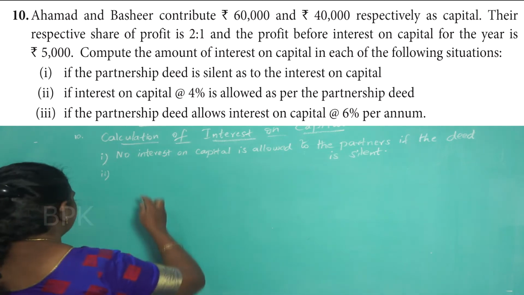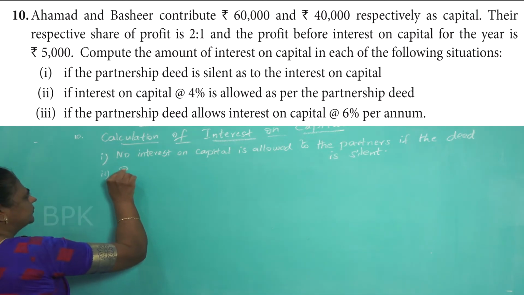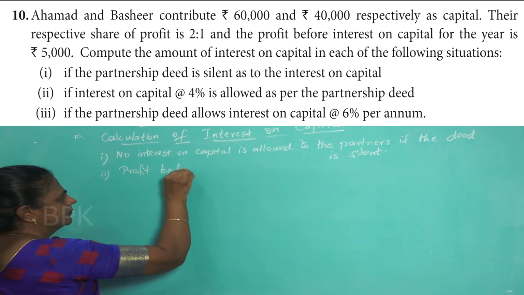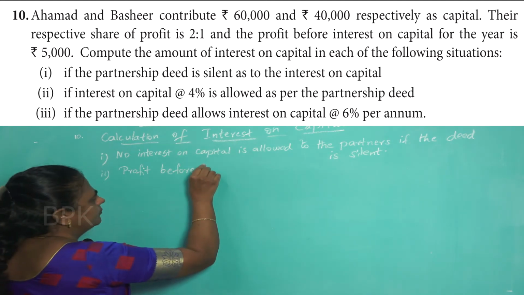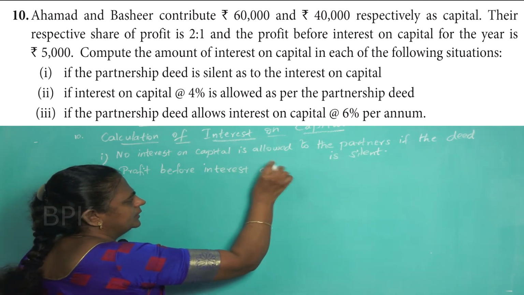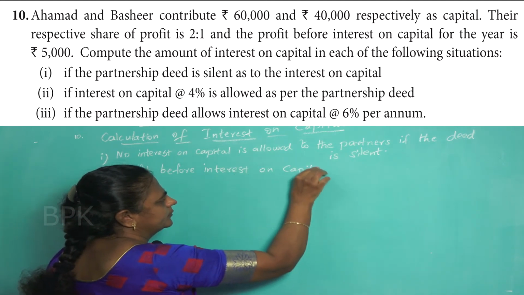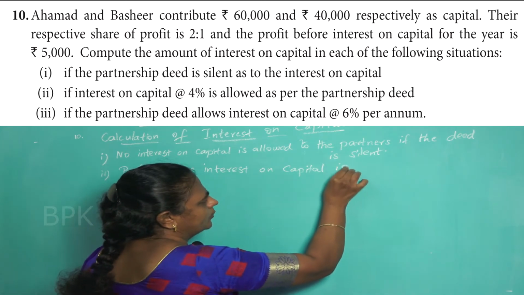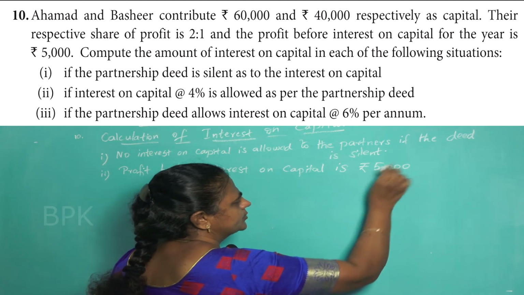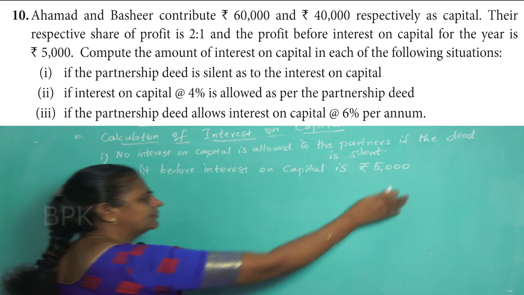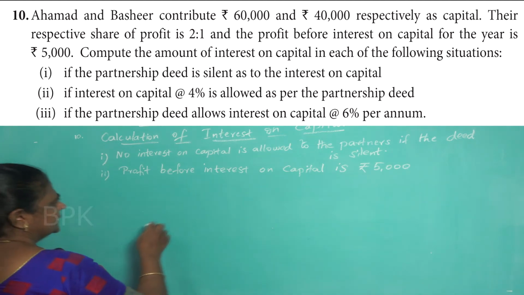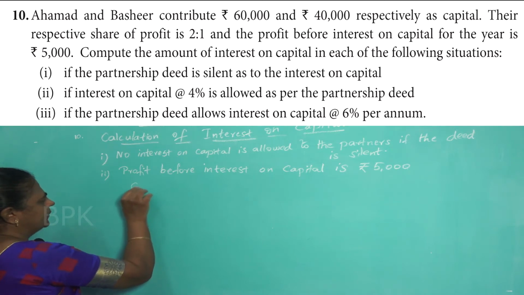Okay. The second case, profit before interest on capital is given. What is given in the question? 5,000 rupees profit we have. So 5,000 rupees profit is there. This profit is enough for you to pay the interest on the opening capital. Okay. Next, you find out how much interest you have to pay.